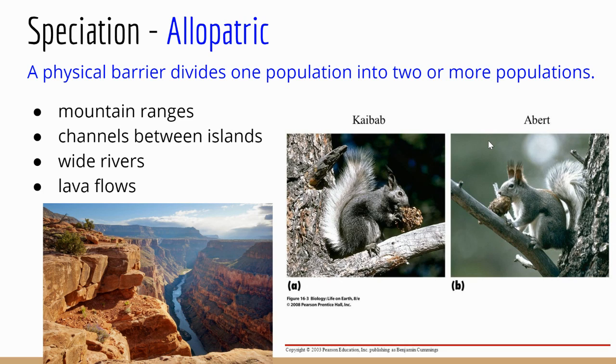And so those two have actually evolved to be two separate species, even though originally they were from the same population, but there was the physical barrier of the Grand Canyon that was formed and came between them. And now they're two separate species who are not able to mate together to produce fertile offspring. When it's a physical barrier, it's called allopatric speciation.